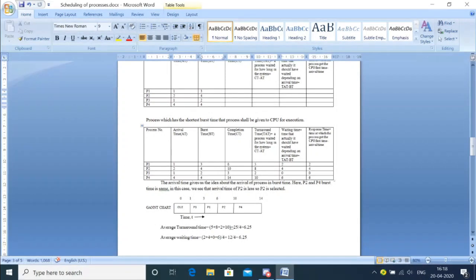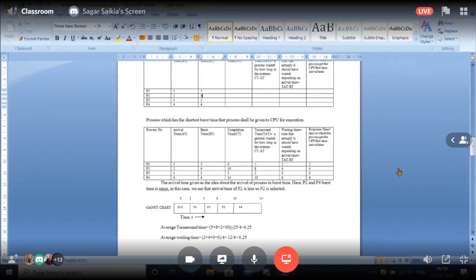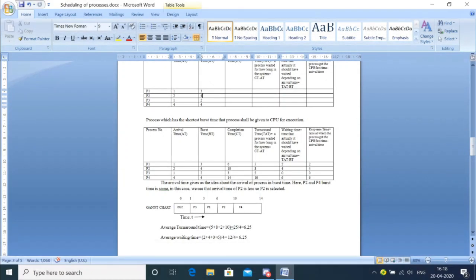So how much burst time does P2 need? 4. So 6 plus 4 is how much? 10. So 10 will be here. So this will be reserved for P2. Then who is left last? P4 is left. Its burst time is also the same. So 10 plus 4 is how much? 14. So the entire remaining part will be given to P4. And this is how the Gantt chart will be reflecting.